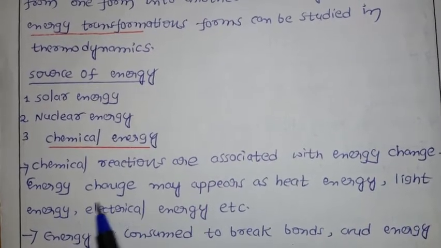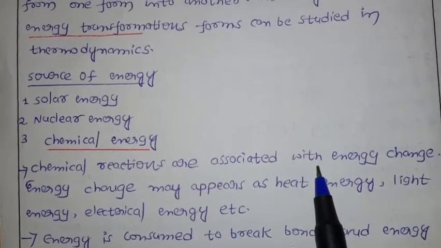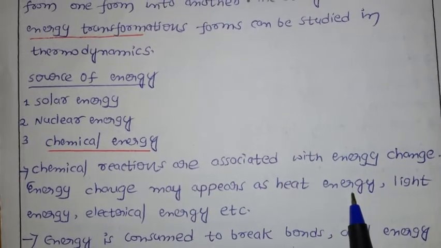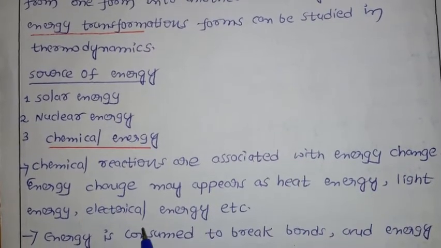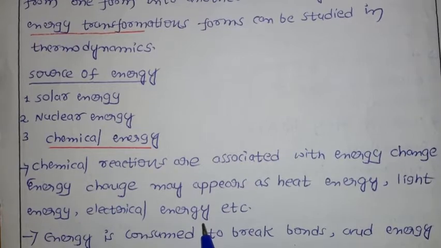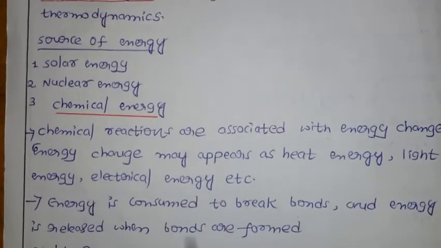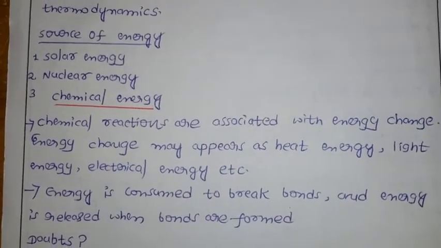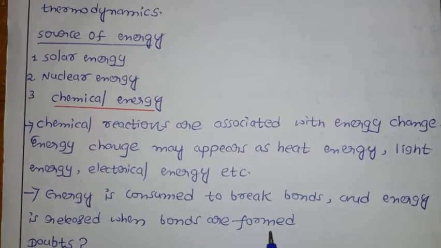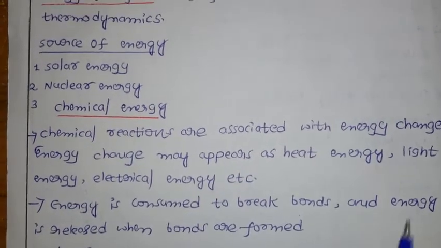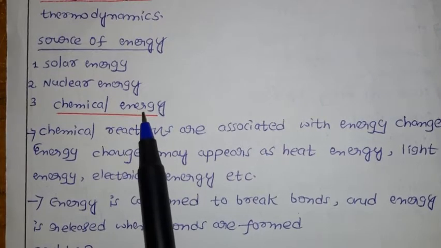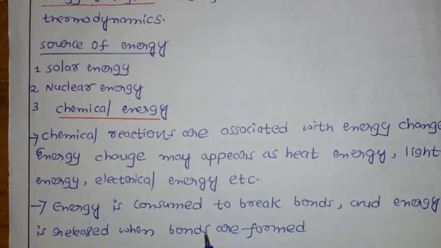So what happened? Chemical reaction means some amount of energy is going to be liberated. That may be in the form of heat or light or in the form of what? Electrical energy. Okay. Now energy is consumed to break the bonds and energy is released when bonds are formed. As simply you know very well, we are focusing on what is important here? Chemical energy.